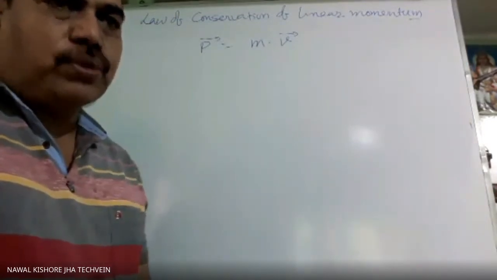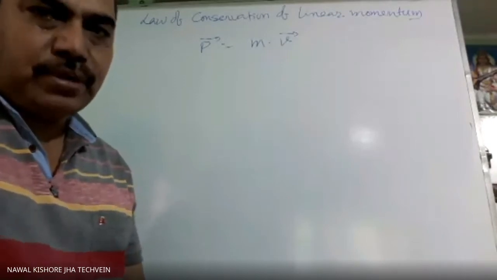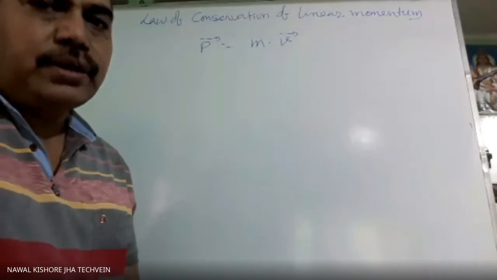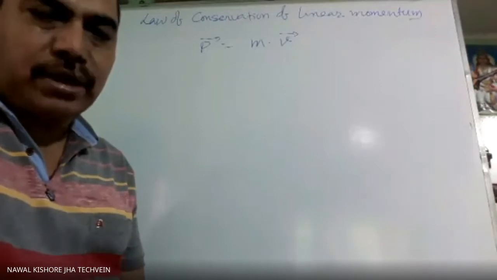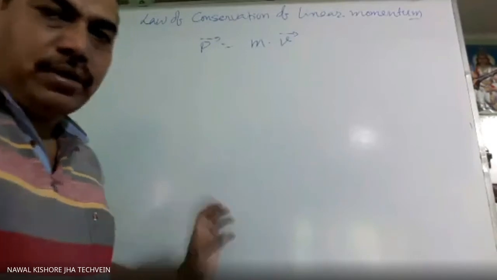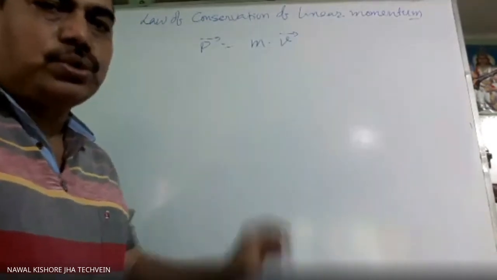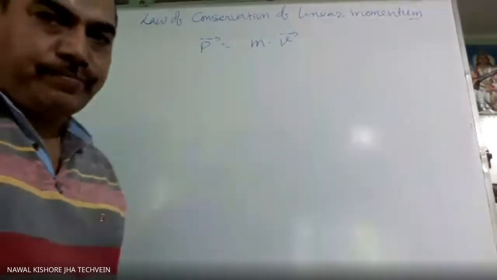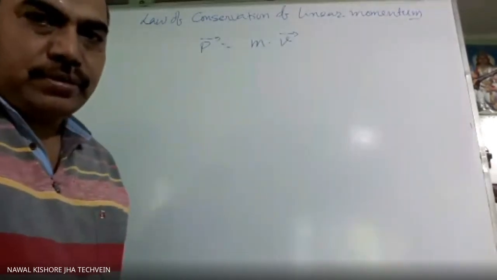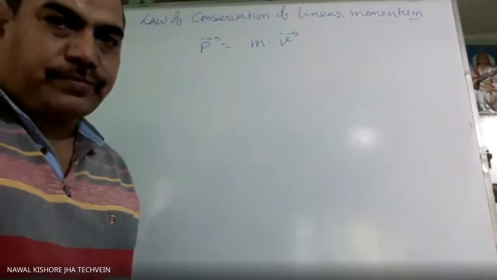Whatever force of attraction between the particles of the system, that is internal force. If any other force is applied whose source is outside, then we will say it is external force.